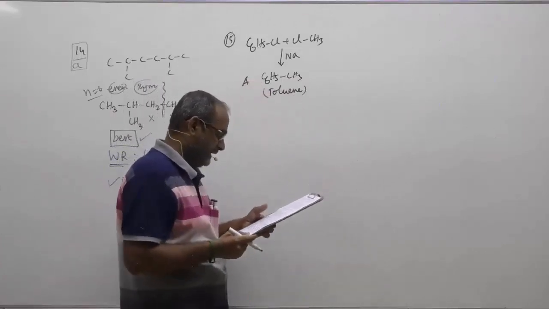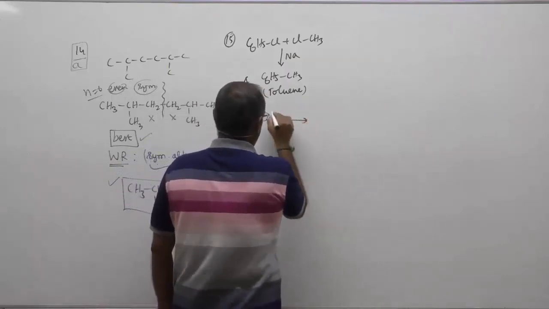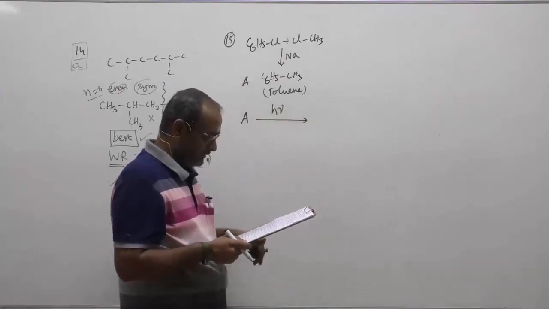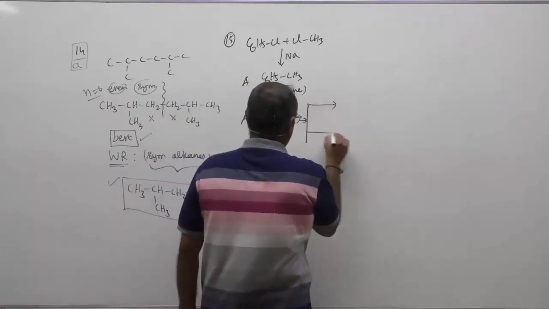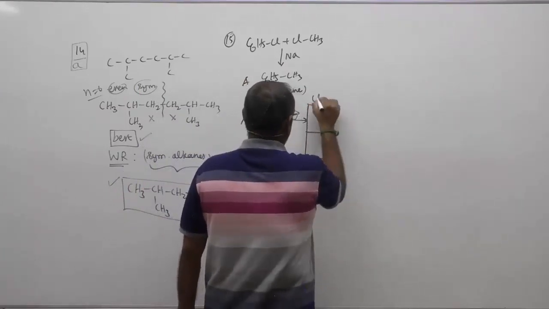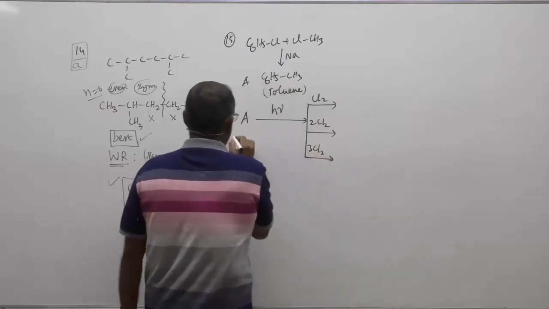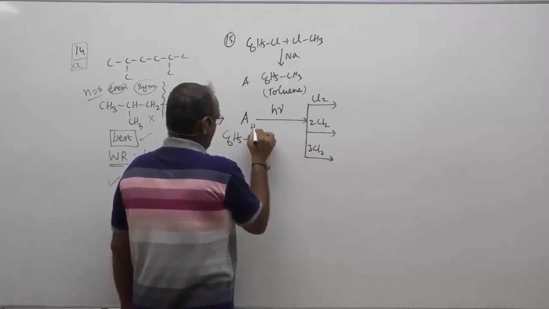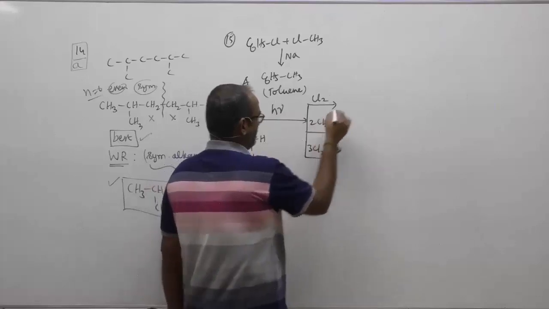When treated in the presence of sunlight, with 1 mole of Cl2, 2 moles of Cl2, and then 3 moles of Cl2. Three conditions. A is nothing but C6H5CH3. With 1 mole of Cl2, one carbon-hydrogen bond, one hydrogen will be replaced by chlorine.